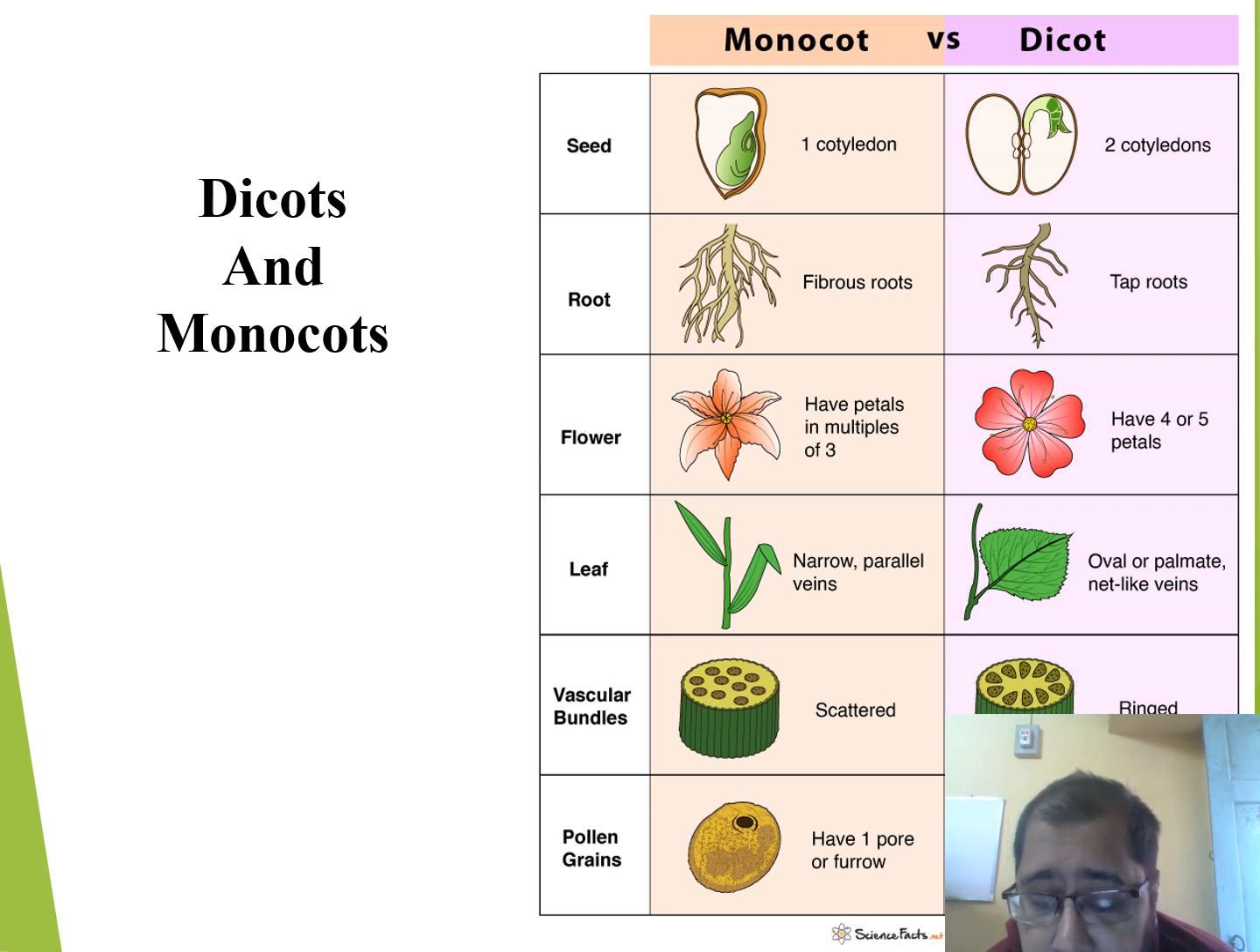The vascular bundles of monocots are scattered in the cortex, whereas in case of dicots, they are in the form of a ring. The pollen grains of monocots have only one pore or furrow, whereas in case of dicots, they have more than one pore, mostly 3.